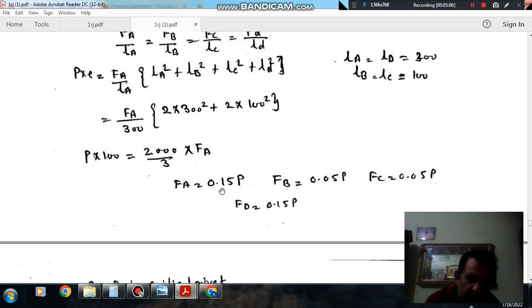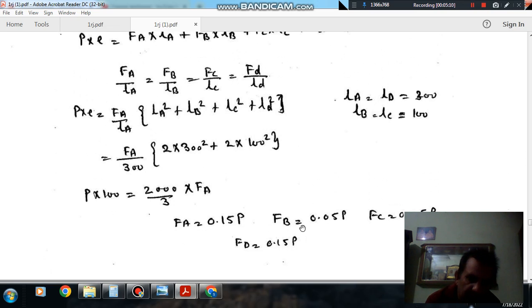So that comes out as 0.15 P. Similarly, from this relationship, we can find out FB.